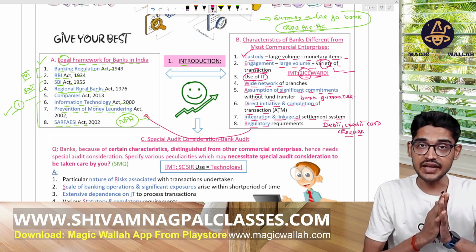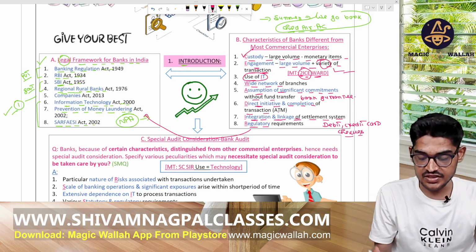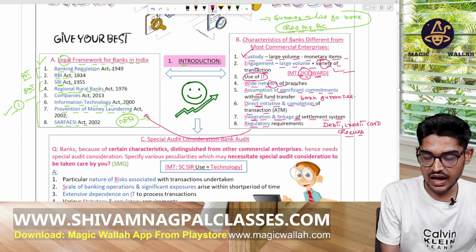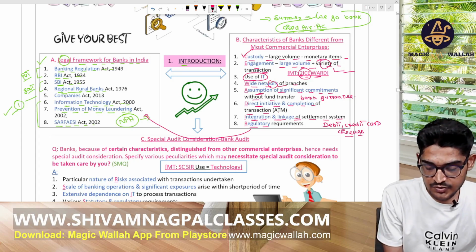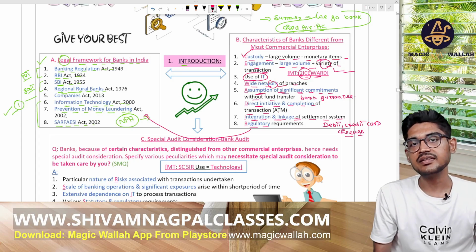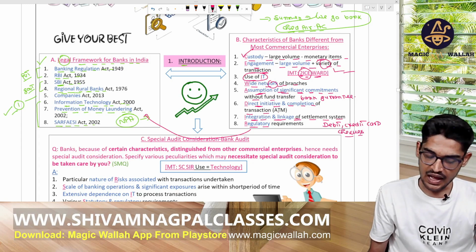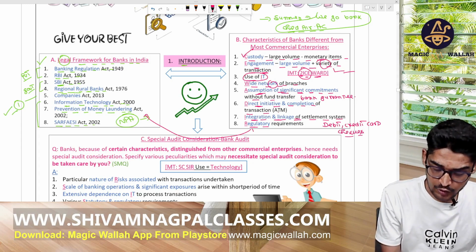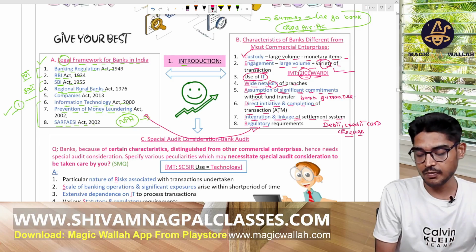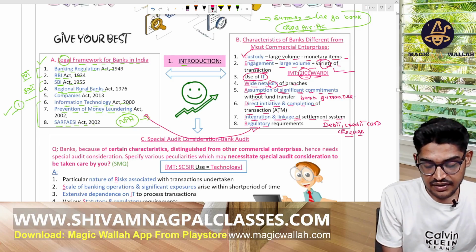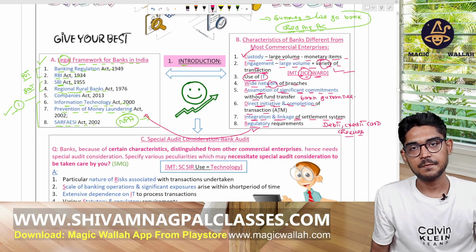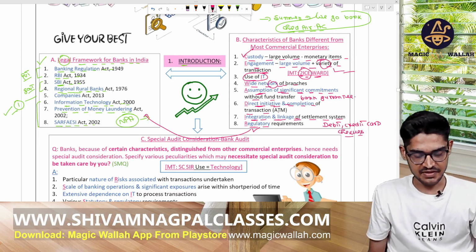By W means they have a wide network and many branches in different cities. By A means assumption of significant commitments like guarantees, letter of credit, etc. By R means regulatory compliance, different types of laws they have to comply with. And by D means direct initiative and completion, just like ATM. Okay, learn this in this way.